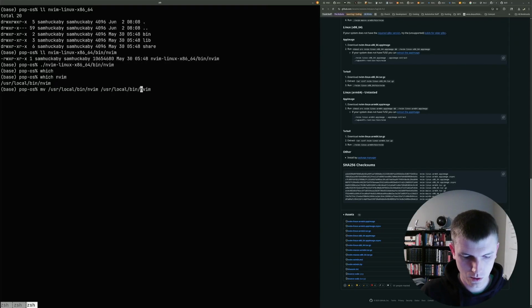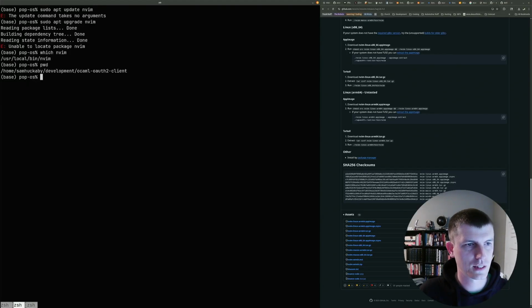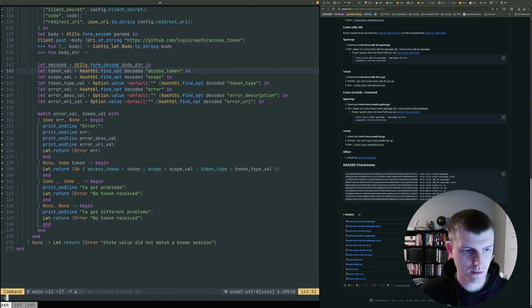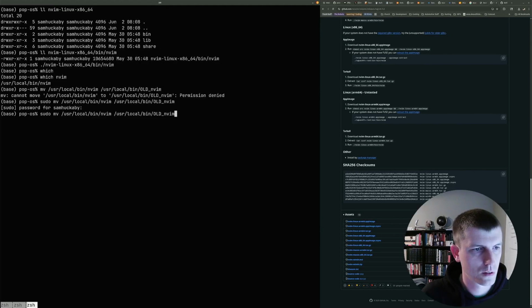I'm gonna call it old nvim. I have this bad habit of always doing this. Cannot move. Permission denied. Do I have it open? Yeah, okay. The open actually wasn't important, but okay, moved.